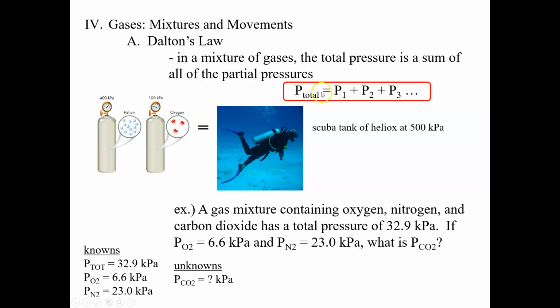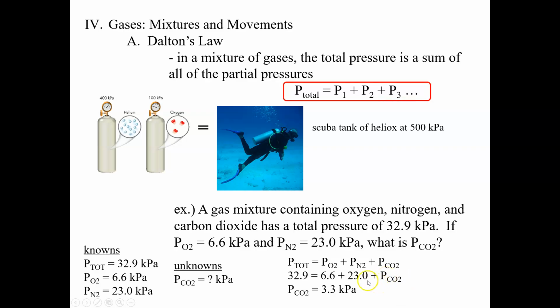Dalton's law says the total pressure is equal to each individual gas's pressure added up. So the total pressure should be equal to the pressure of oxygen plus the pressure of nitrogen plus the pressure of carbon dioxide. Let's fill that in. The total pressure, which is 32.9, is equal to the pressure of the oxygen, 6.6, plus the pressure of nitrogen, which is 23.0, plus the pressure of CO2, which we don't know. This is our unknown.